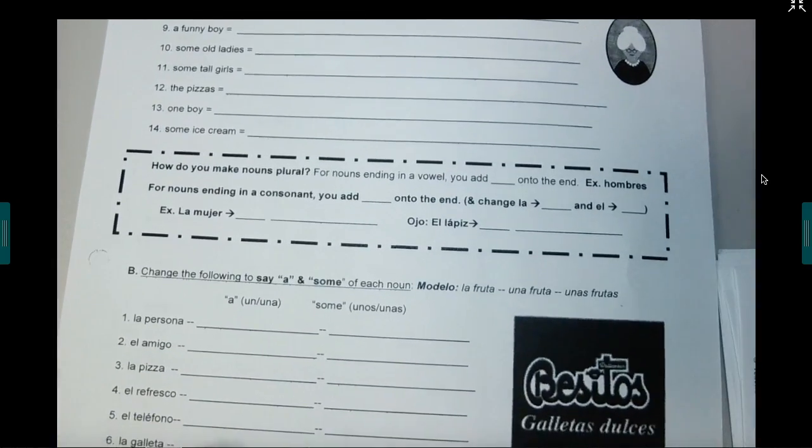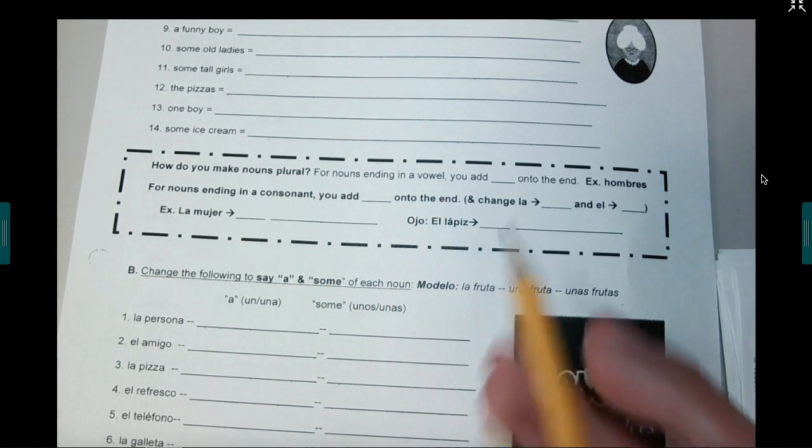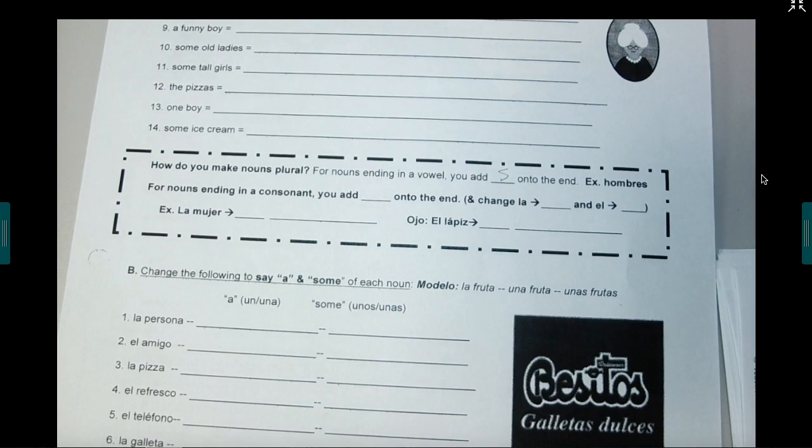So here we are in the back. So how do you make nouns plural? If a noun ends in a vowel, for example, like amigo, all I have to do is add an S on the end. So not too crazy.